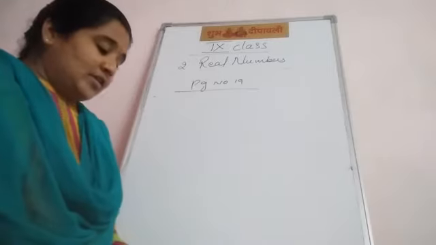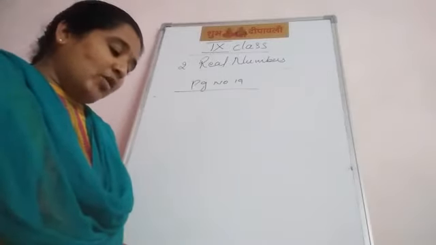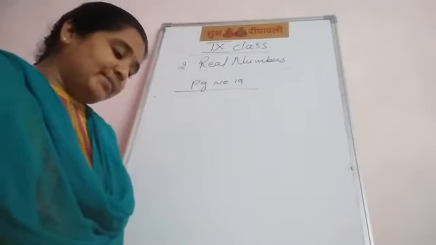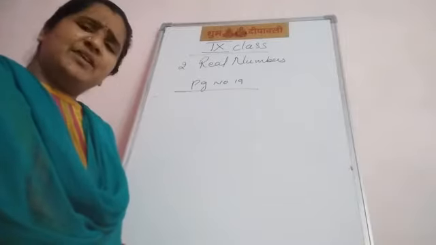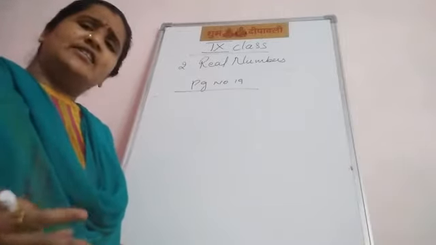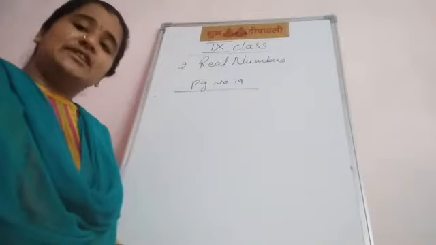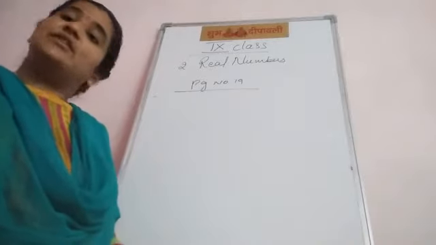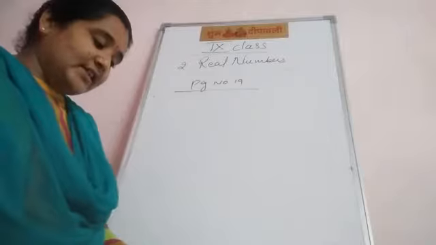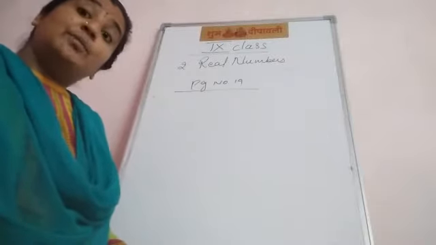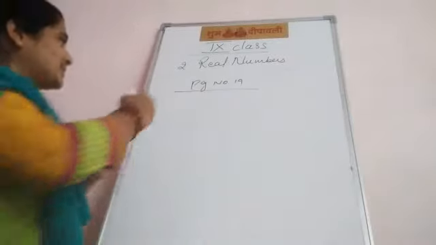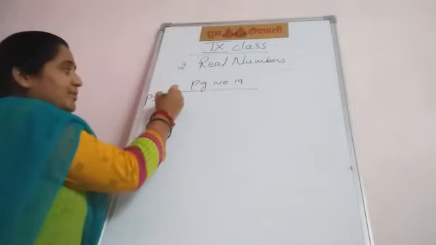Okay. Now what else is given? Order relation on rational numbers. Order means what? It can be greater than, smaller than, or equal. That means nothing but comparing the rational numbers. That also we learned in 8th class. Now next one, what is given? Properties of rational numbers.